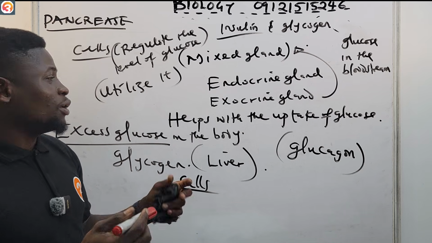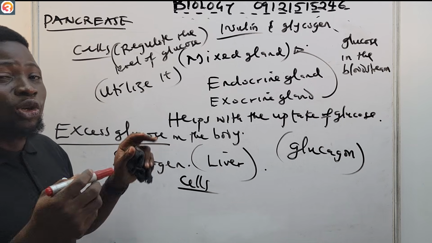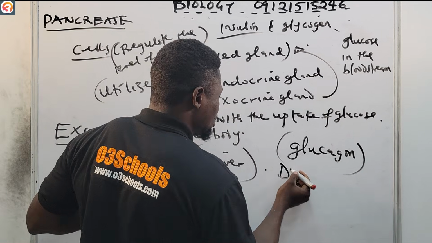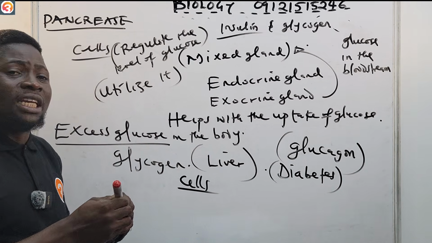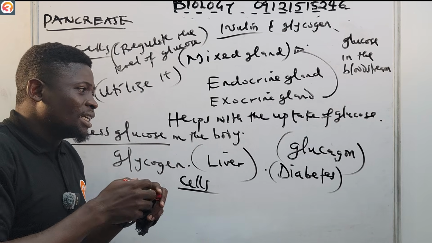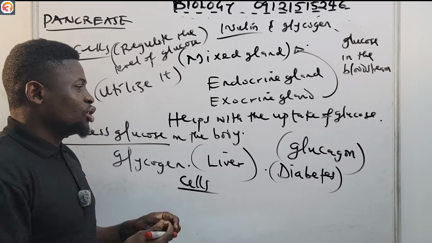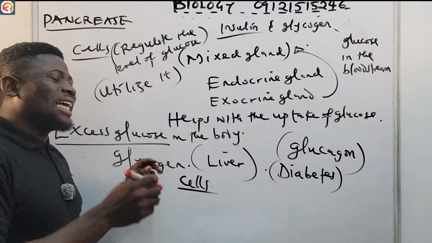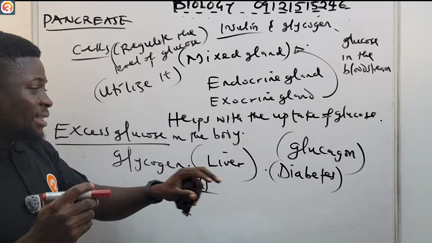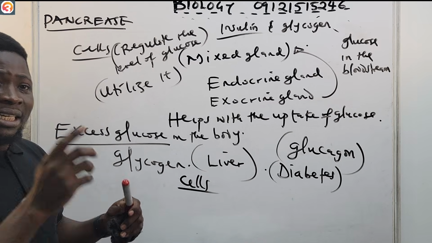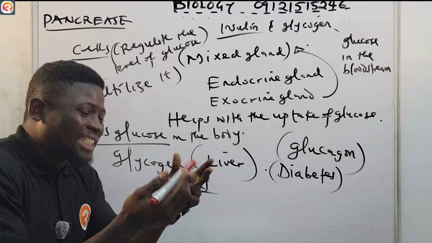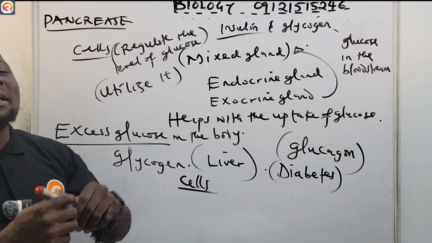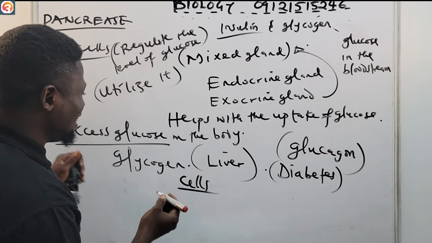So definitely what will happen is that it will lead to a condition that is known as diabetes, because there's blood sugar but the cells cannot take it up. So diabetes is a condition whereby the cells are unable to take up glucose, and as a result there's an increase in blood sugar.